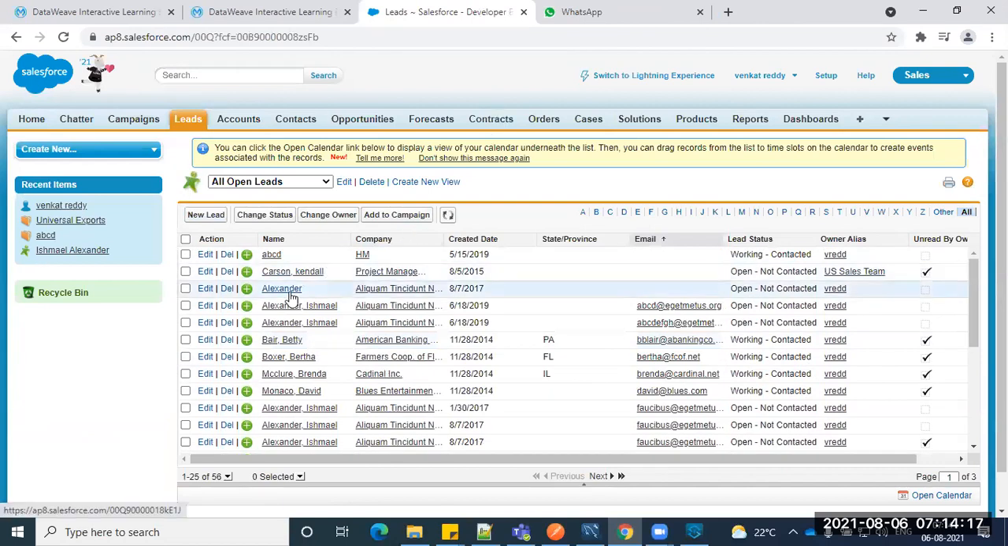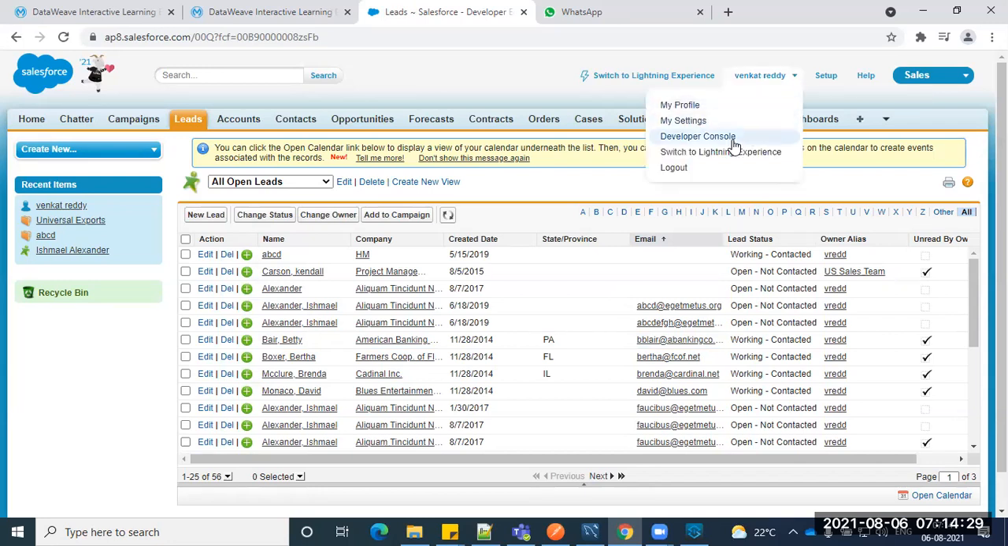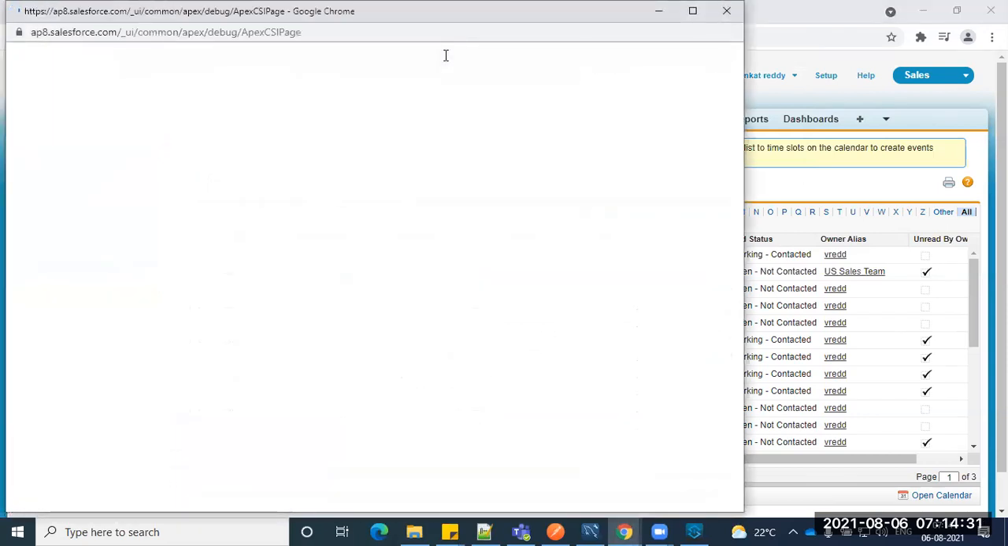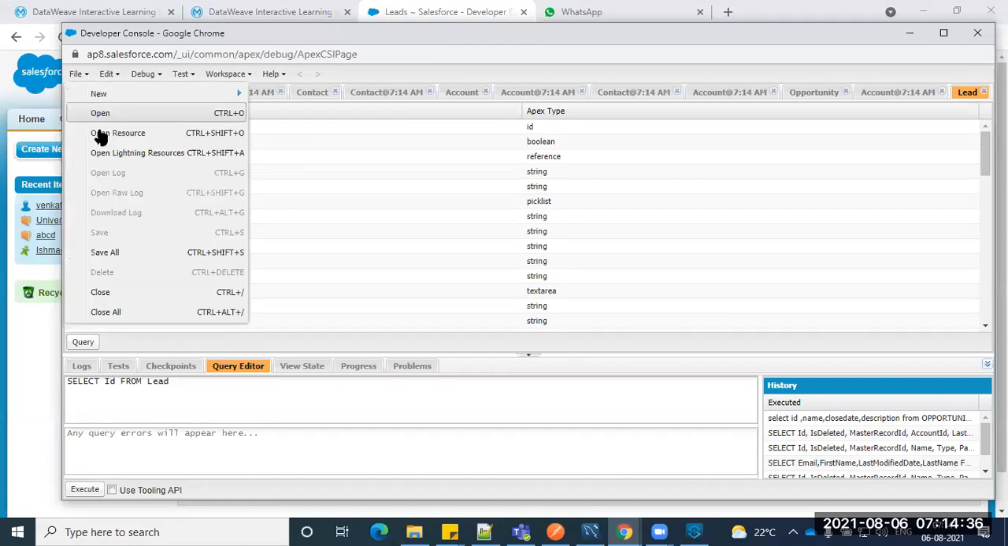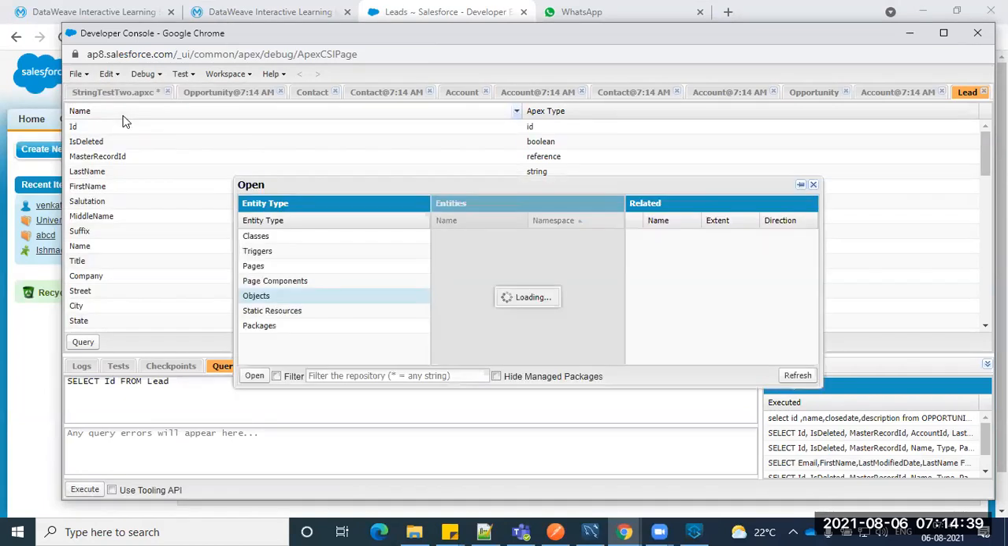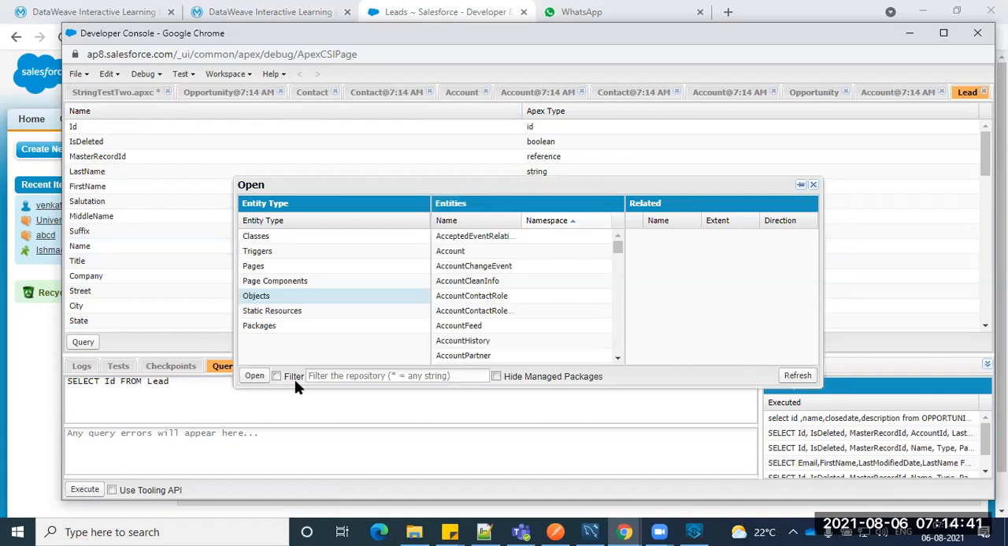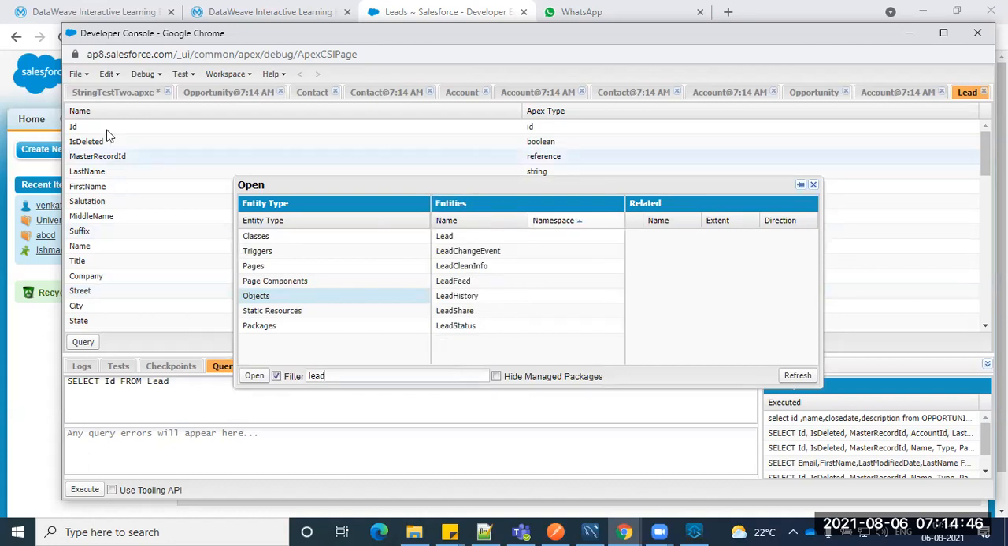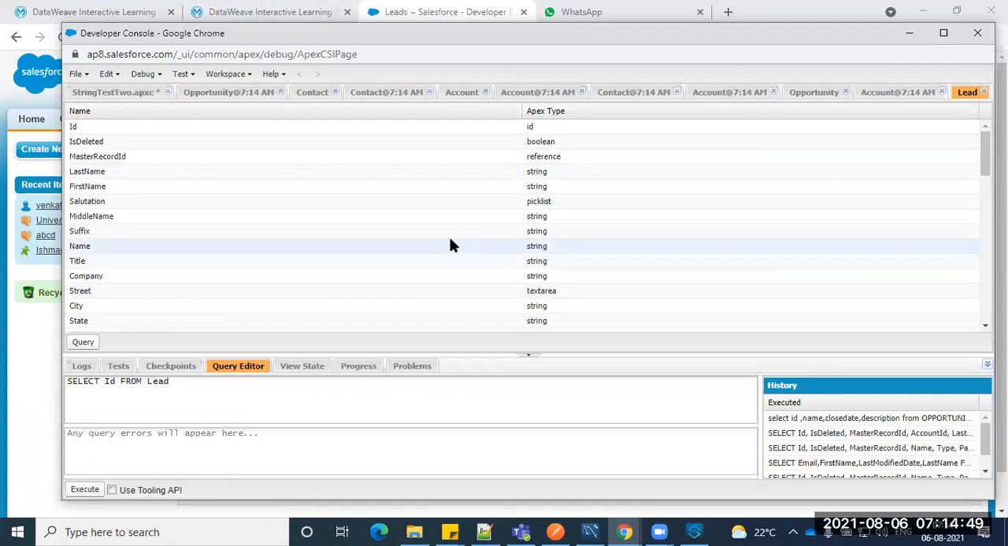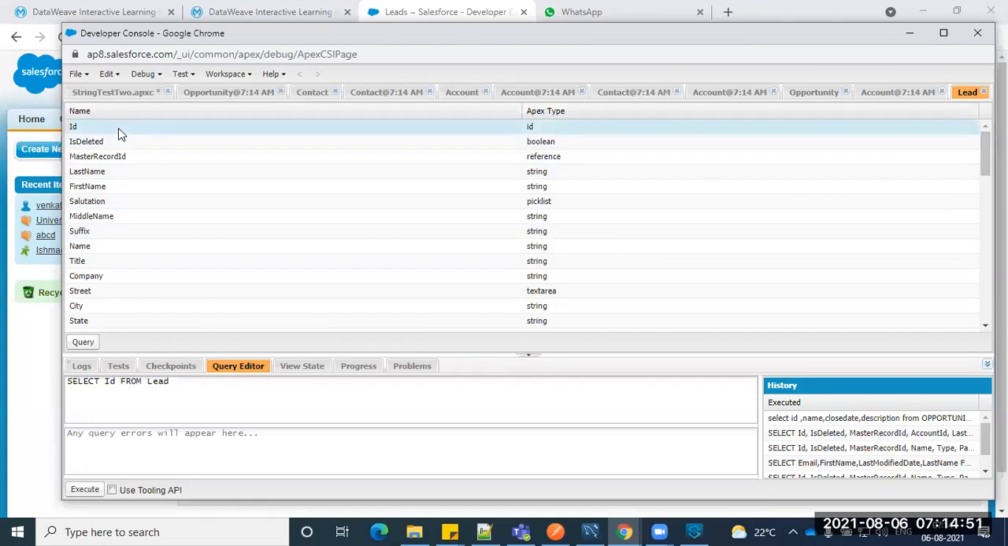Suppose I just want to fetch them via MuleSoft, we need a query. So how do we do that? We'll get a query from Salesforce. Click on your name, and there is a developer console. Go to File and you can see Open. Search for the objects here, and you can see the list of objects. I just want to search for lead. Here is the lead; double click it, and we can see the entire set of fields.